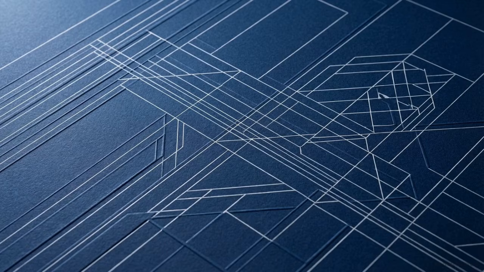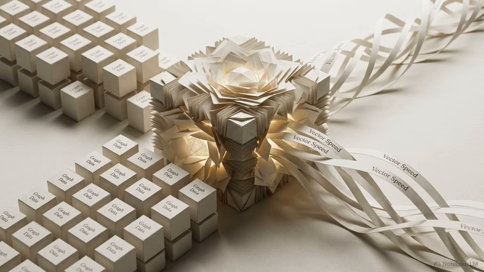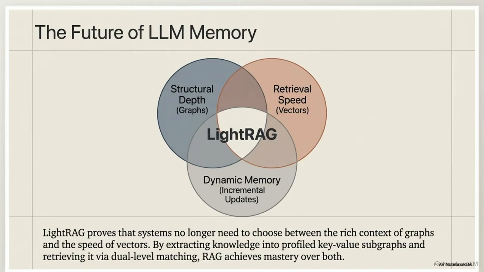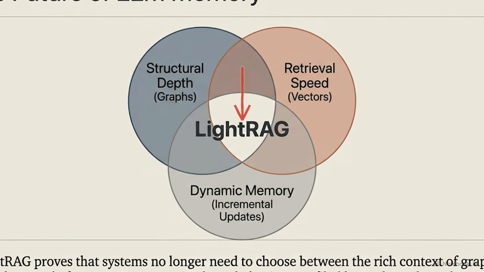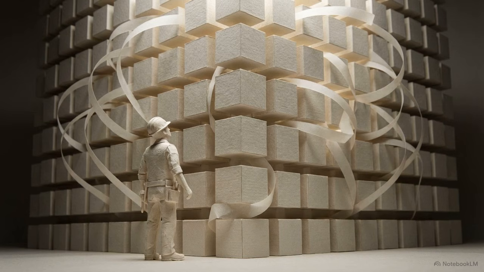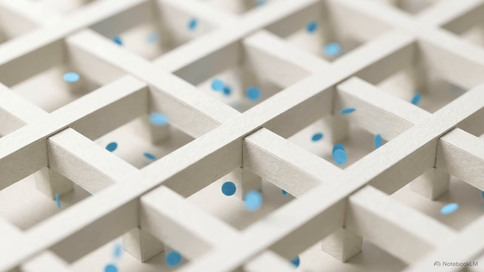LightRAG provides the architectural framework to dismantle this false dichotomy. It proves that structural intelligence and processing speed are not mutually exclusive. This outlines the system's overarching design philosophy. It unifies the structural depth of graphs with the high-speed search of vectors, while incorporating dynamic memory for seamless updates. The direct convergence of these three capabilities creates true dynamic memory for large language models. AI engineers no longer need to choose between the rich context of graphs and the agility of vectors. The new standard demands both without compromise.